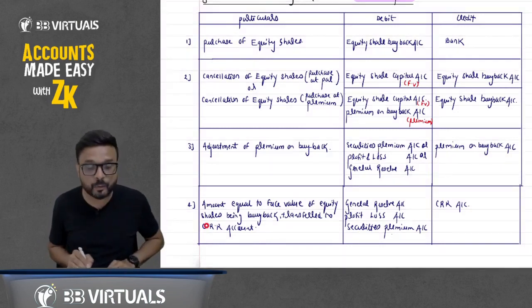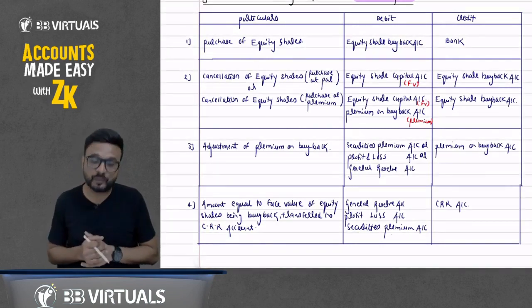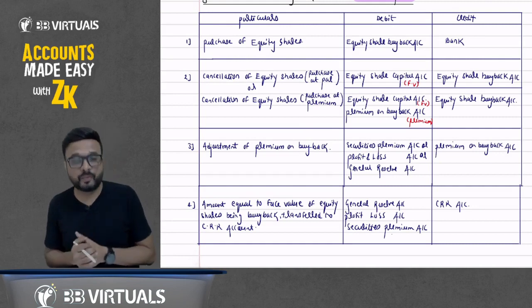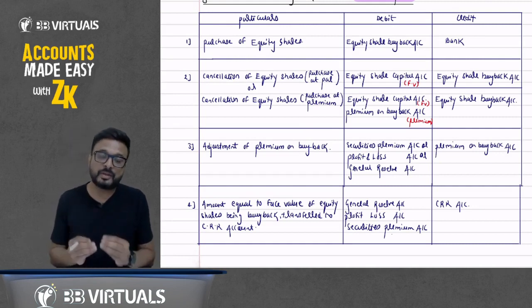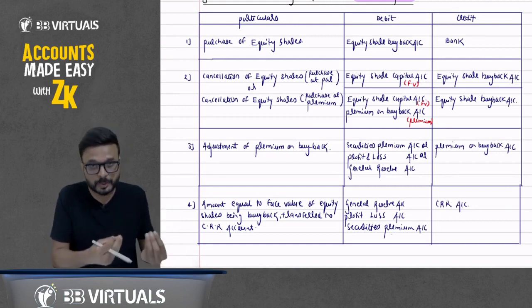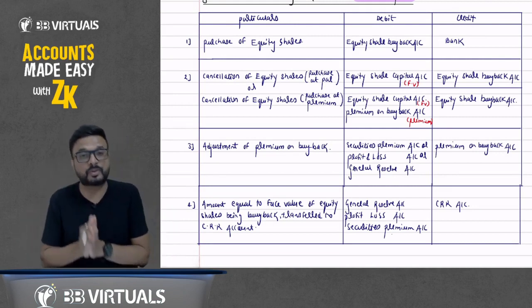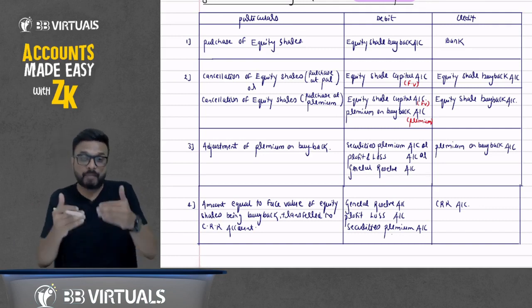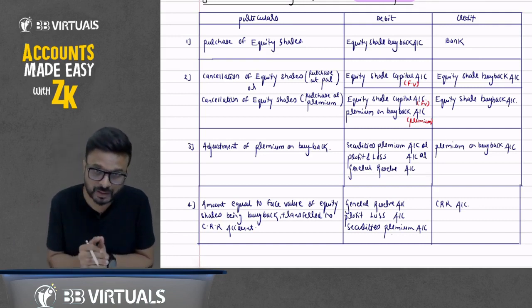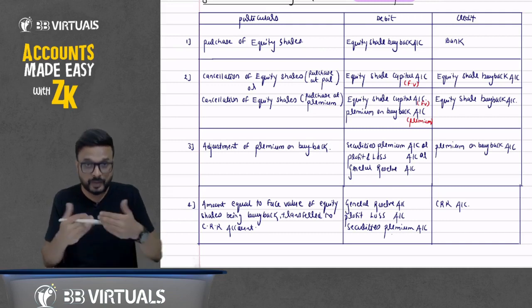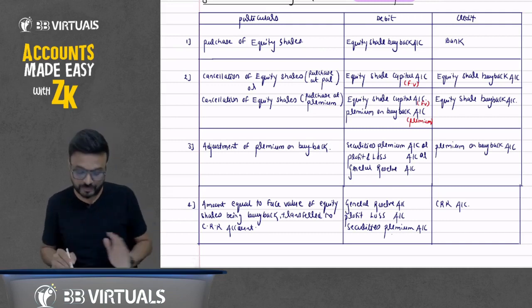Entry number 4 will not come there. Why? Because when we do buyback out of fresh issue of shares, we don't transfer to CRR account. We transfer to CRR account only when we do buyback out of profit.